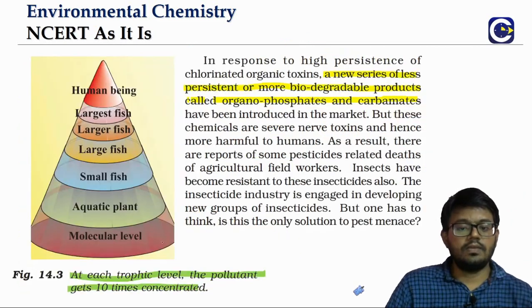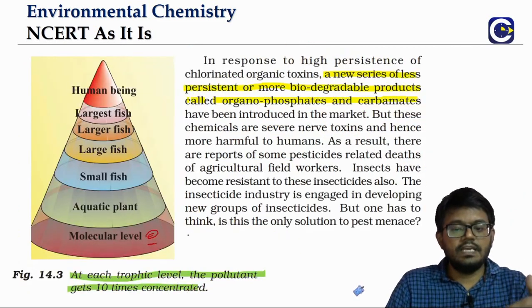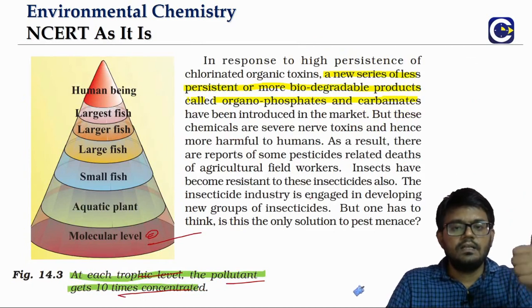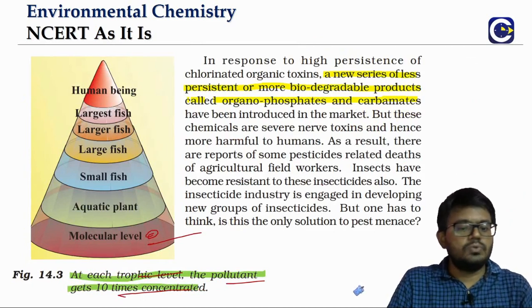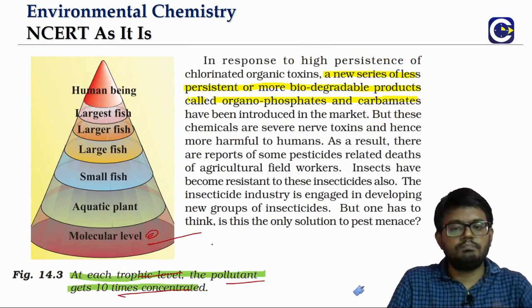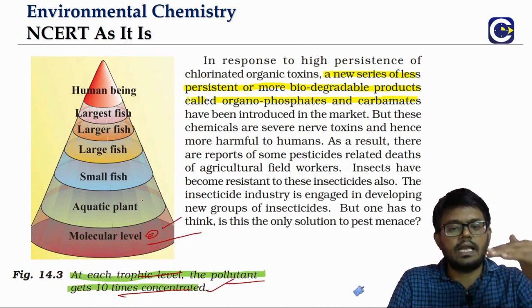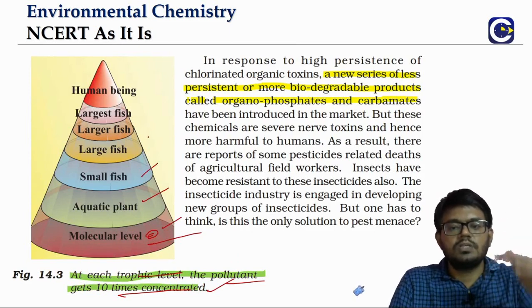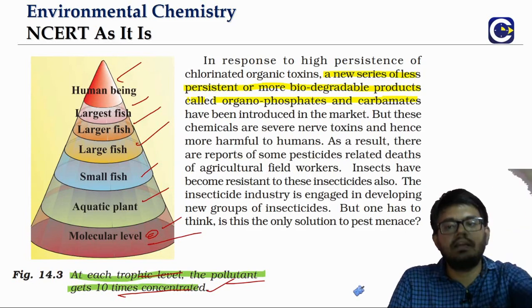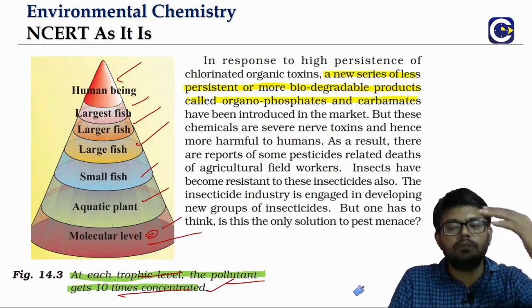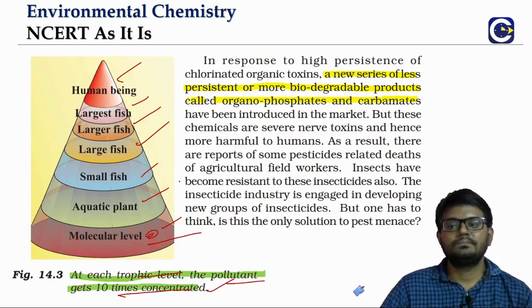We can see here, going from the lower levels, for each level, this is a ballpark number that we can use. For each trophic level, the pollutant concentration will be increasing by how many times? 10 times. So from the aquatic plant level to the small fish to the large fish, large to the larger, at each level the concentration of the pollutants will be increasing by 10 times.